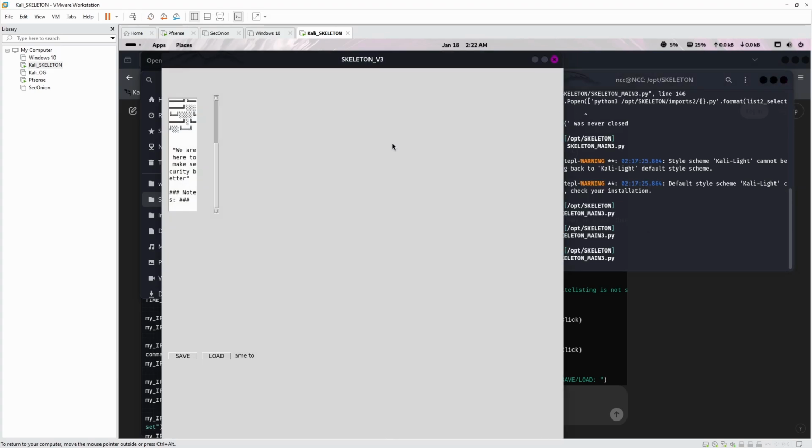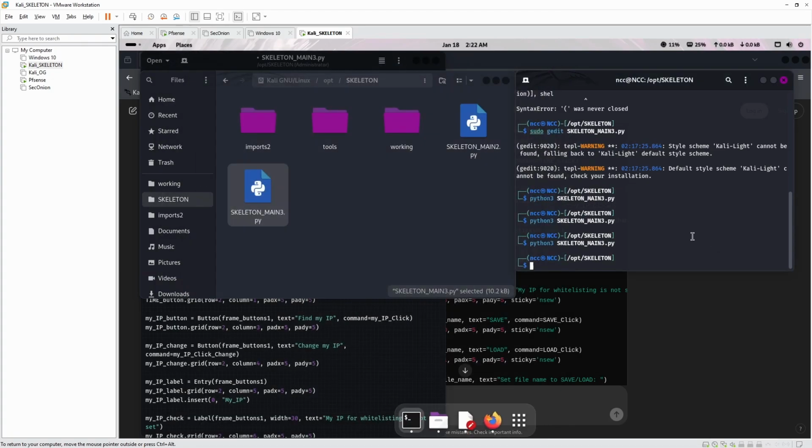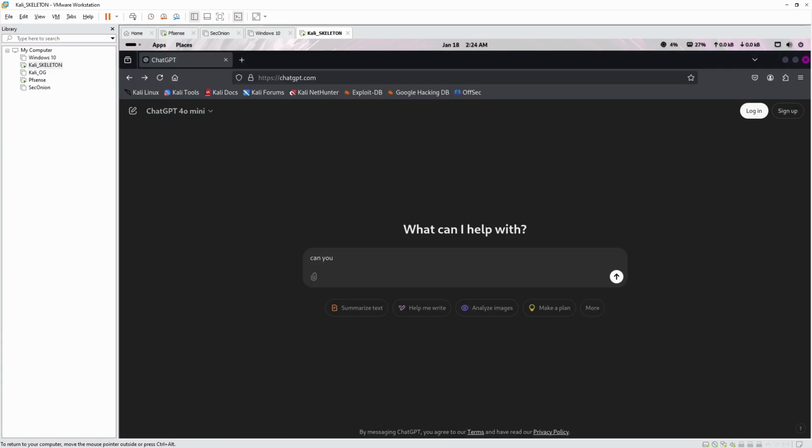Nope, can't do it. So I tried to get ChatGPT to fix the script, and that's what we got. It couldn't get the script working. I think it's too complicated. We can't wrap the whole entire concept for it. So what we're gonna do, I'm gonna delete it. I'm gonna show you a quick command how to delete it. It's sudo, because it's root privileges, rm skeleton main 3, which is ChatGPT 1, and then we don't need to put anything else really. That should delete it. That's fine. Refresh, and it's good to go.